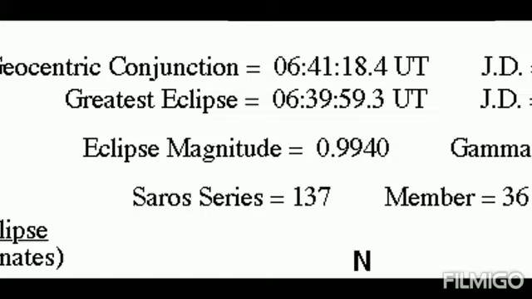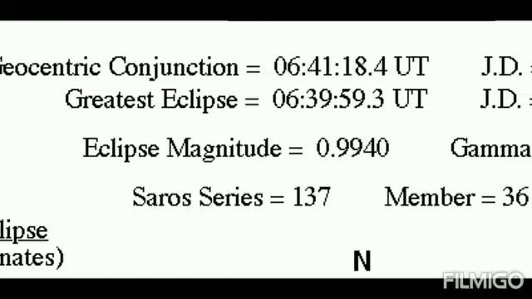The eclipse magnitude mentioned here refers to the fraction of Sun's diameter eclipsed by the Moon, which is 0.9940 in this case. That means 99.4% of Sun's diameter will be eclipsed by the Moon.